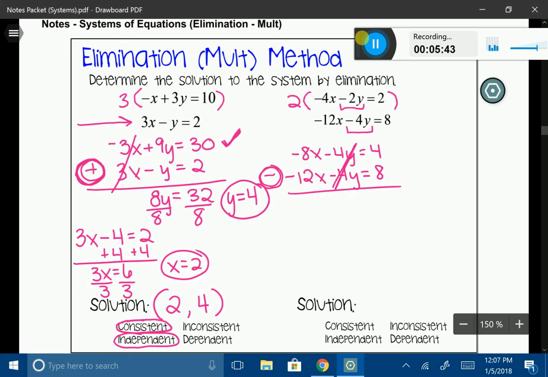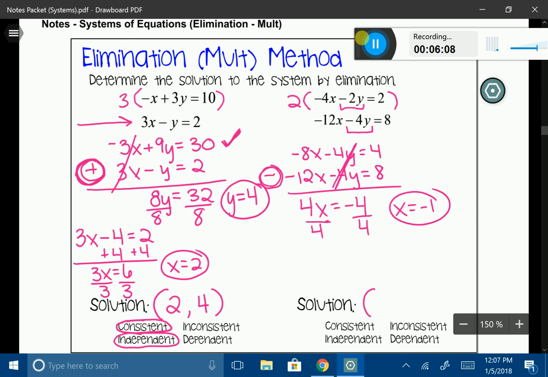So I'm going to move back to my x's here. Negative 8x minus negative 12x. Isn't that really adding 12x? So that'll give me 4x. And then 4 minus 8, that's going to give me negative 4. I'm going to go ahead and divide it by that 4 so that I can solve for my x value, which is going to be negative 1.